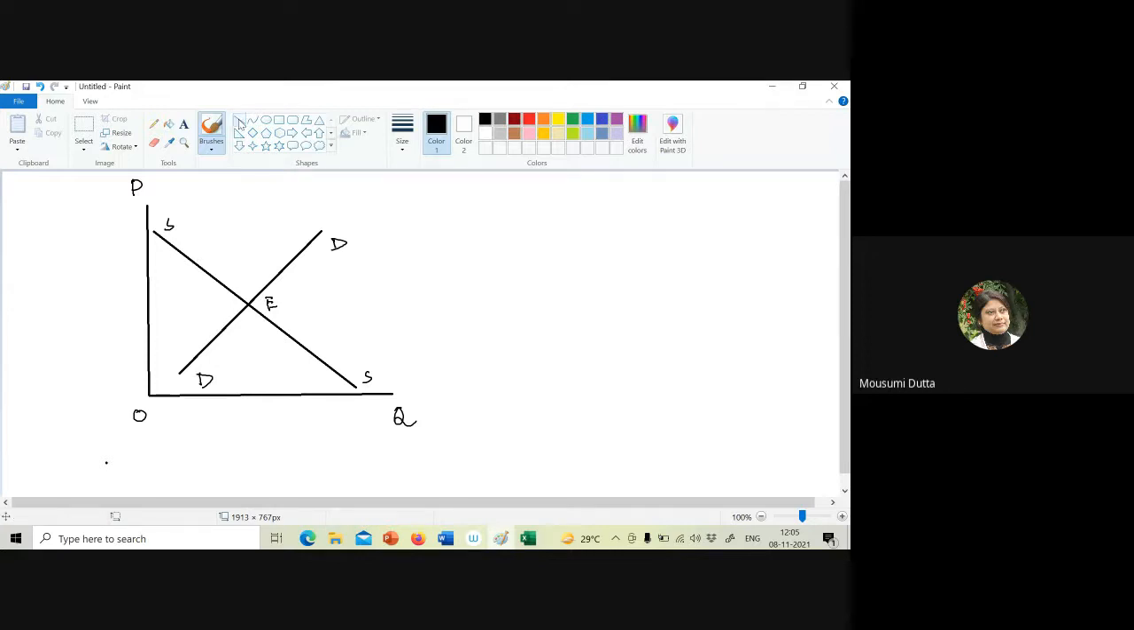and this is the equilibrium price. Now I am considering this price. Okay. Now at this price, do we have the excess demand or excess supply?